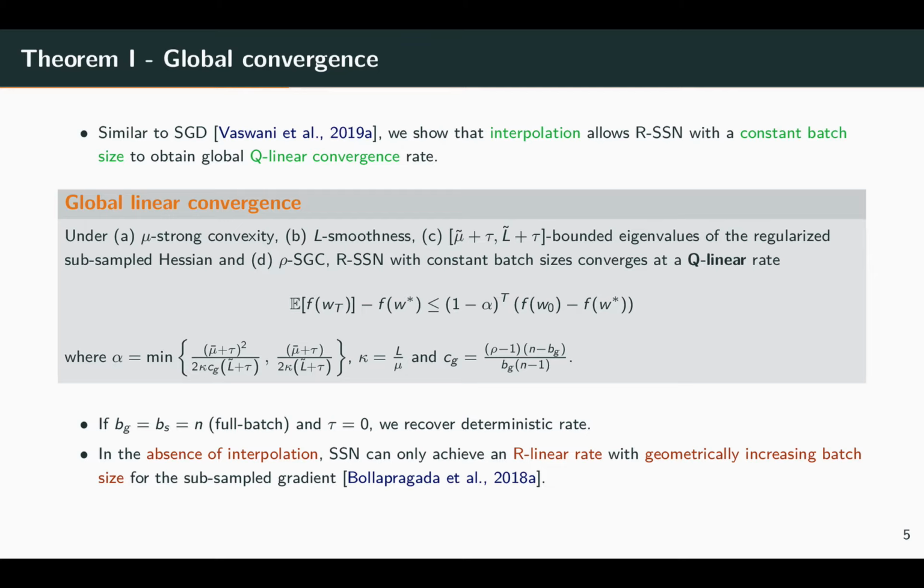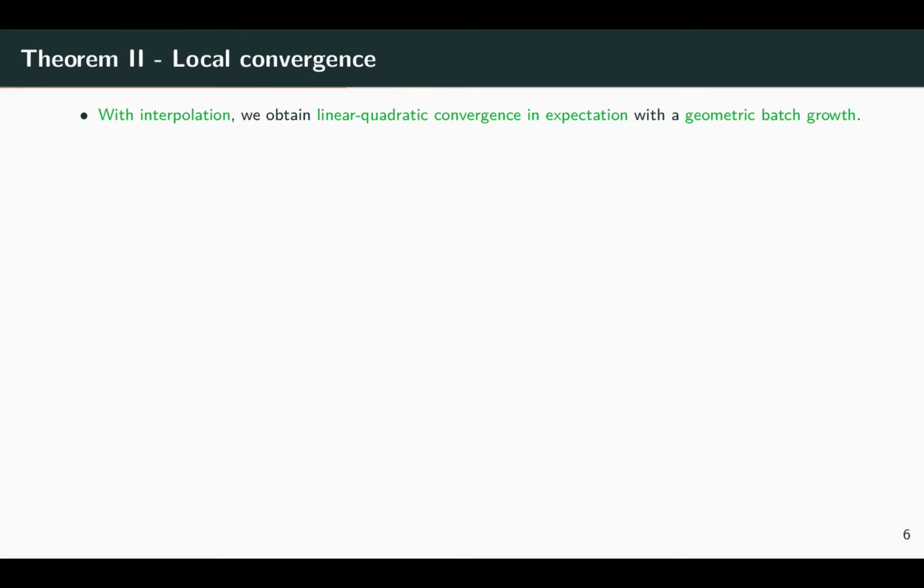If we take the mini-batches to be the entire training set and apply 0 regularization, we can actually recover the deterministic rate. And in the absence of interpolation, one needs to geometrically increase the gradient batch size to obtain only an R-linear rate, which is a weaker notion than Q-linear. Our next result characterizes the local behavior of RSSN. We show that with interpolation, RSSN converges with a linear quadratic rate in expectation with geometric batch growth.